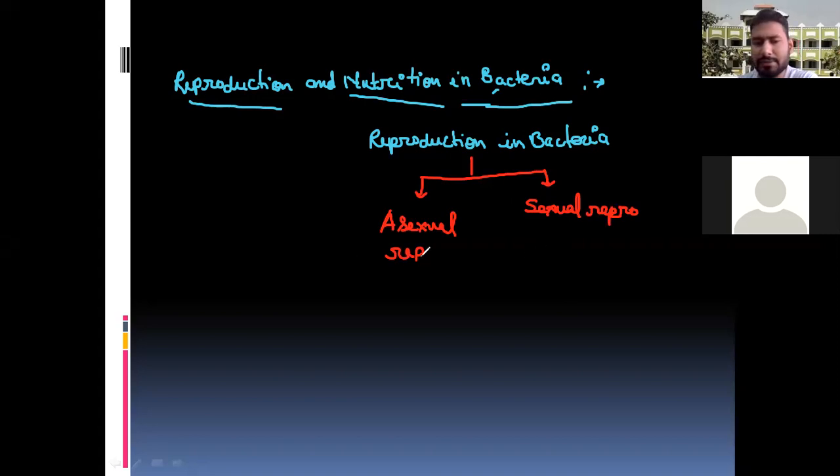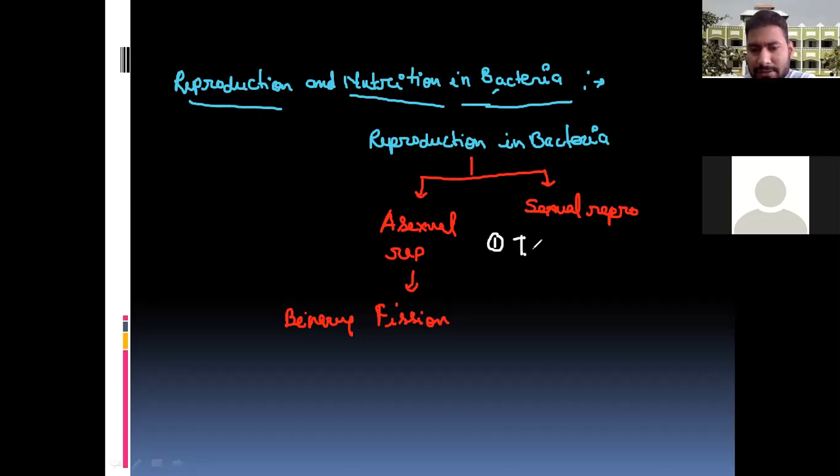In the case of asexual reproduction, the example is fission, and here it is binary fission. It is asexual reproduction. While in the case of sexual reproduction, there are three different types.